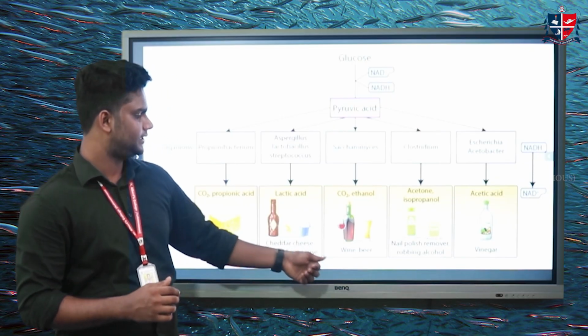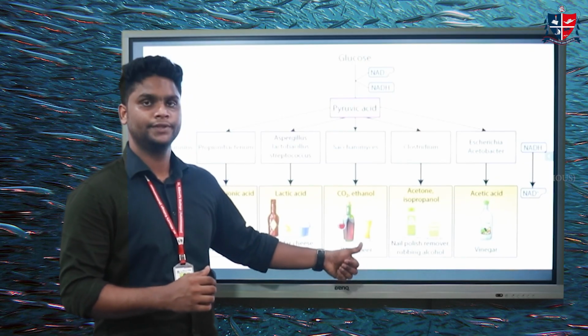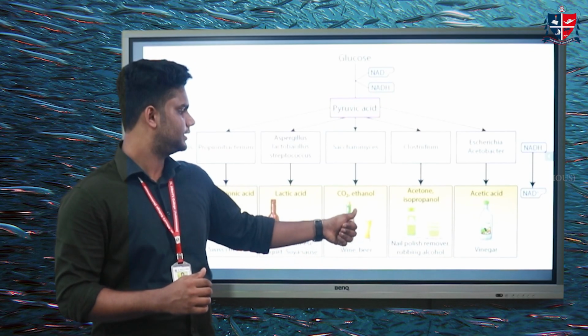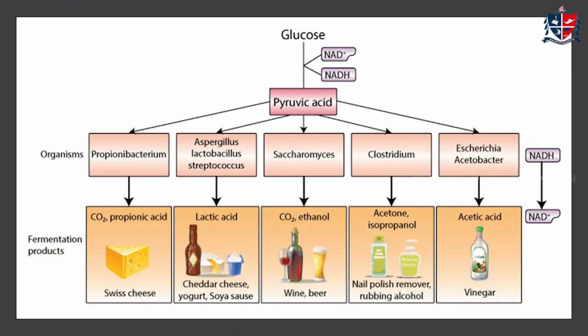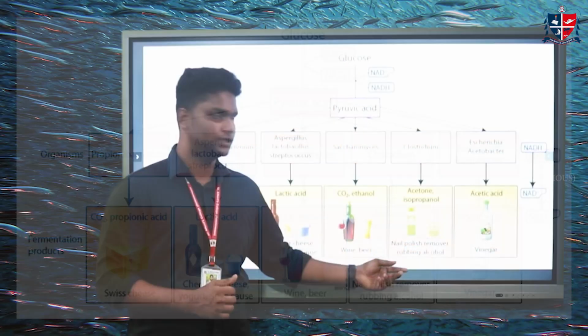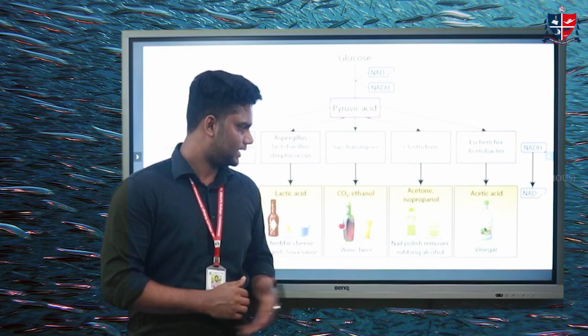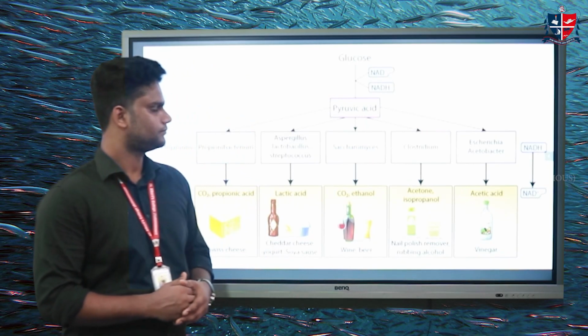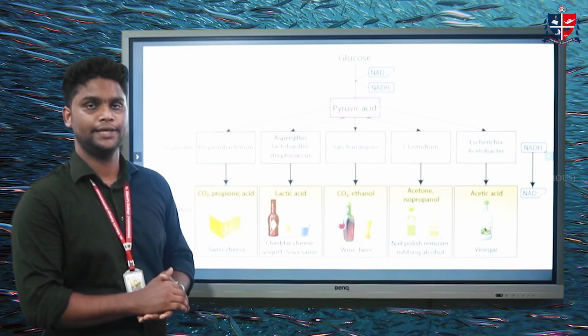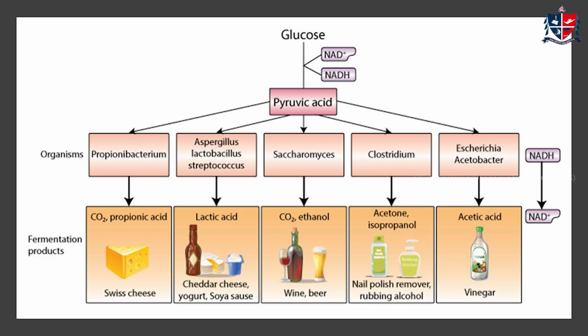Next one is a beverage, which is wine or beer. Here we can see that the end products are carbon dioxide and ethanol, and the organism which comes into action is Saccharomyces. Next one is nail polish remover and rubbing alcohol. Here, as in the name, the end product is an alcohol, which may be acetone, and the bacterium in action is Clostridium.